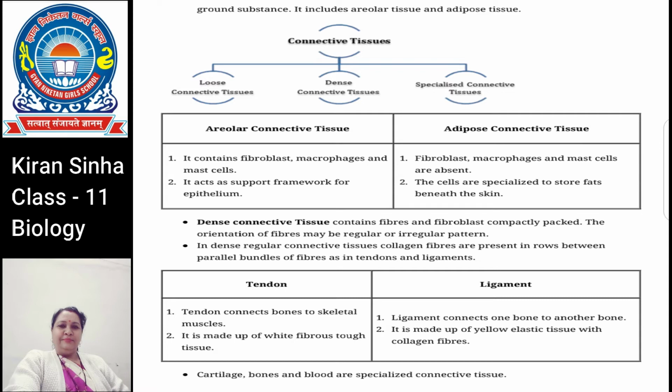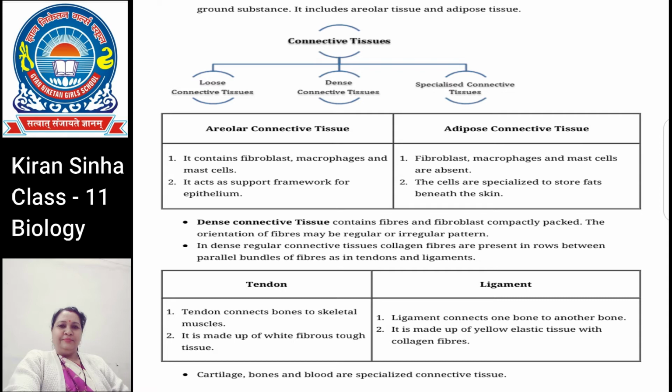Dense connective tissue is of two types: dense regular connective tissue and dense irregular connective tissue. In dense regular connective tissues, they are divided further into tendons and ligaments. Supportive connective tissue is of two types: bone and cartilage.